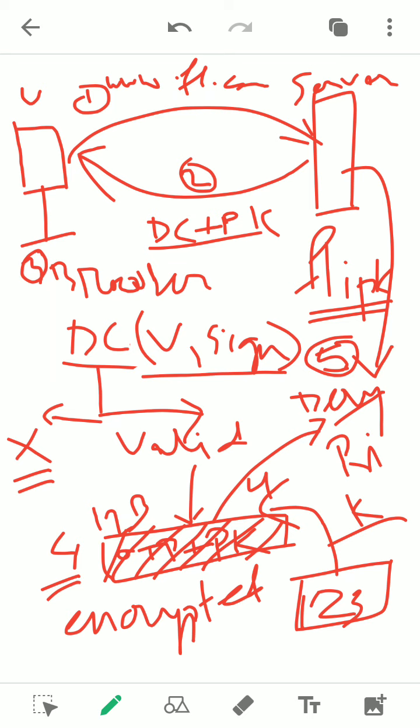If it is valid, then what will happen? It will generate a one-time session key, we can say OTP, plus the public key of the server. He will encrypt this message, so other persons cannot decrypt this. So if you have sent a very important message and in between someone is trying to hack these things, he will never understand this, because he doesn't know the private key of the server. So this is step number 4.